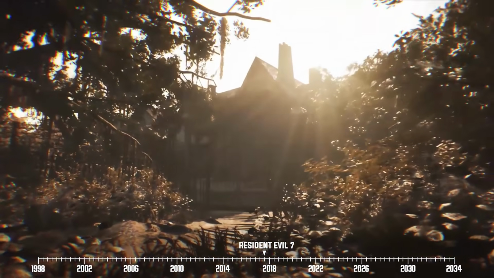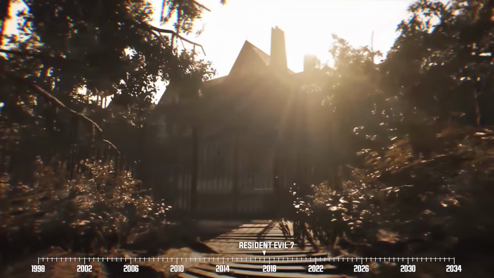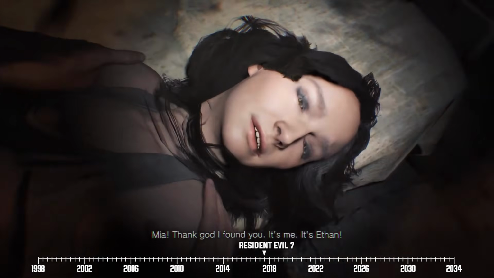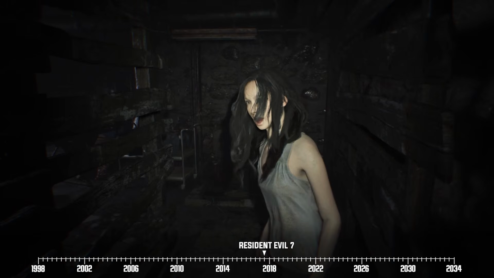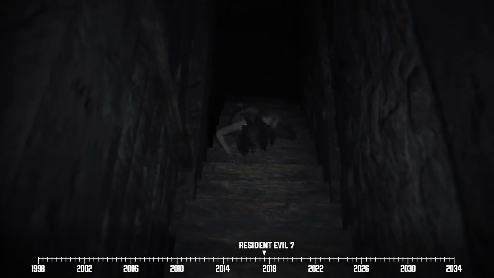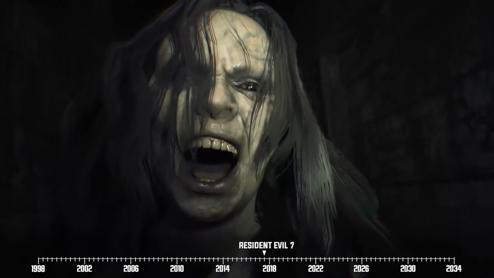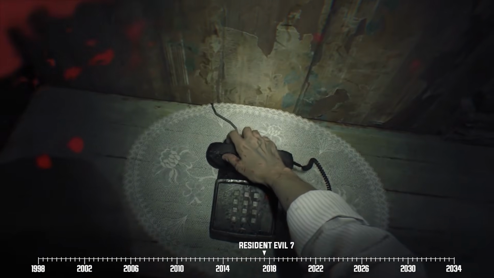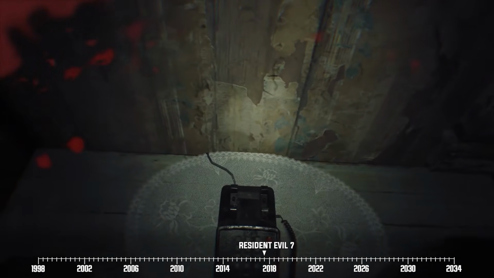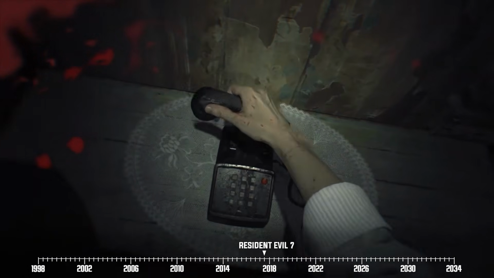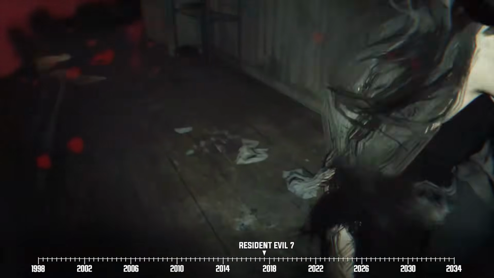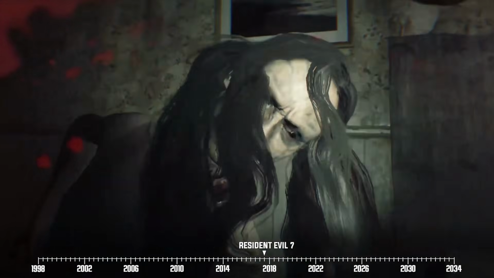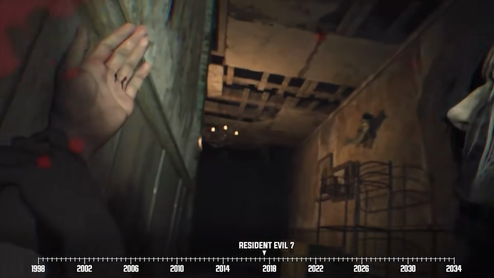Ethan heeds the email and soon arrives at a dilapidated house, where he finds Mia trapped inside the basement. Ethan saves her, and the couple makes their way out of the creepy house. But things get dicey when Mia suddenly lashes out and starts attacking her husband. Ethan defends himself, which leads to Mia's death. Ethan then receives a call from Zoe, who offers to help him. And as soon as their short chat ends, Mia mysteriously resurrects and goes after Ethan again. This time, she cuts off one of his hands.